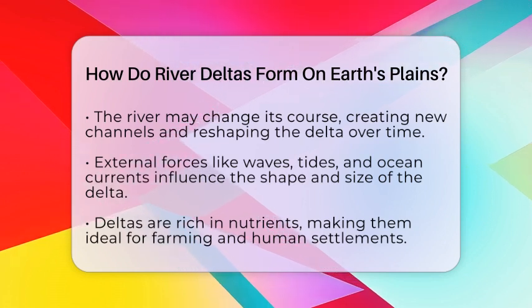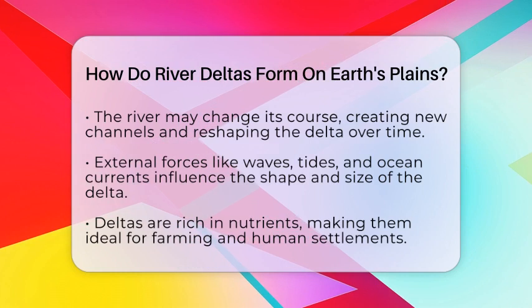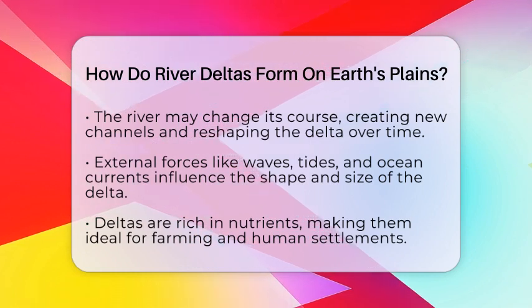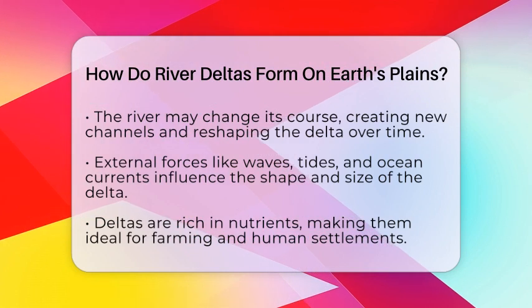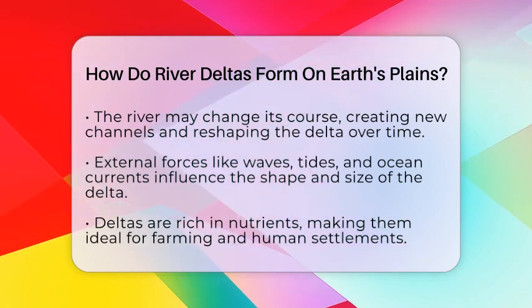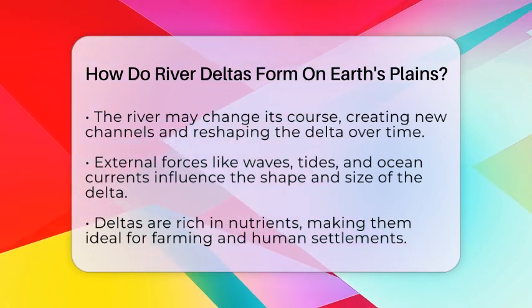Because of the nutrients in the sediment, deltas are very fertile. This makes them ideal places for farming and human settlements. For example, the Nile Delta in Egypt is a large, fertile area that supports many people and crops.